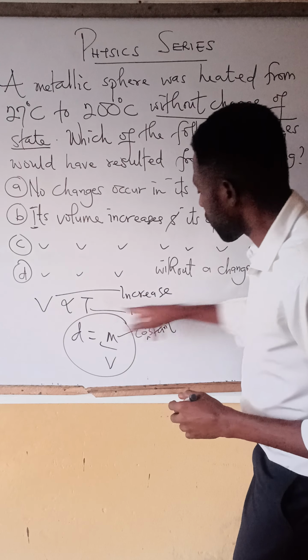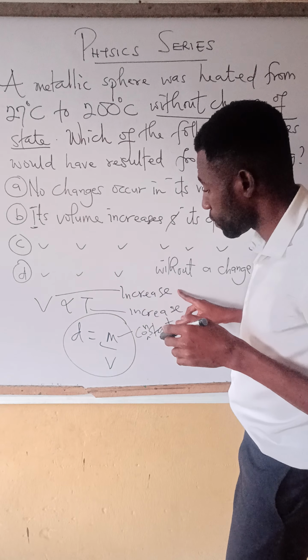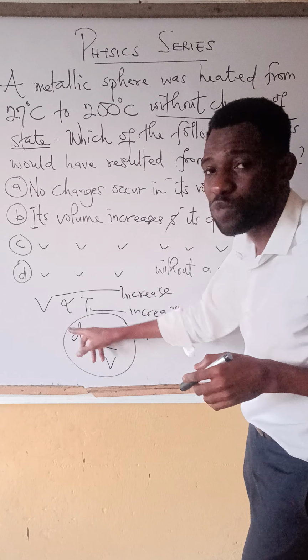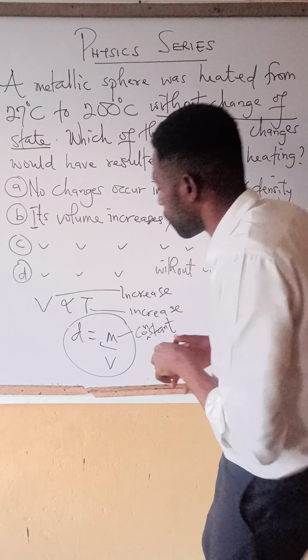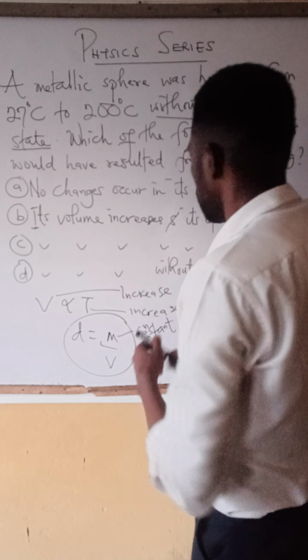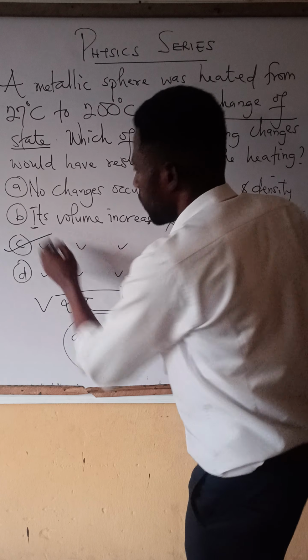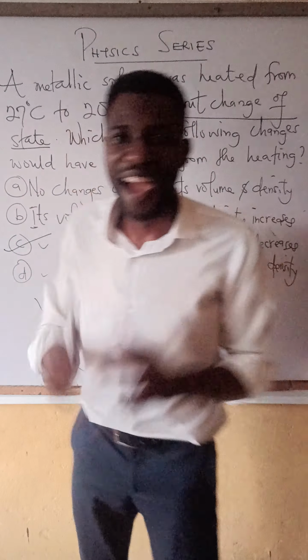So if the temperature increases, and then it results to an increase in the volume, but because volume has an inverse relationship with density, it means that as volume increases, the density will decrease. So the volume will increase while the density decreases. Option C is the correct answer.